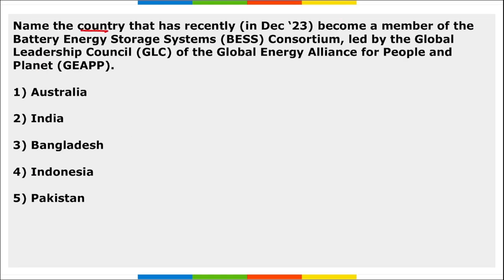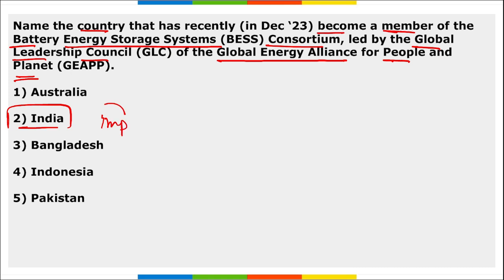Next, name the country that has recently become the member of the Battery Energy Storage System Consortium that was led by Global Leadership Council of the Global Energy Alliance for People and Planet. So name the country that became the member of this BESS. It is India. Important. India became the member of the Battery Energy Storage System Consortium that was led by Global Leadership Council. A total of 11 countries including India have joined the BESS consortium during the COP28.